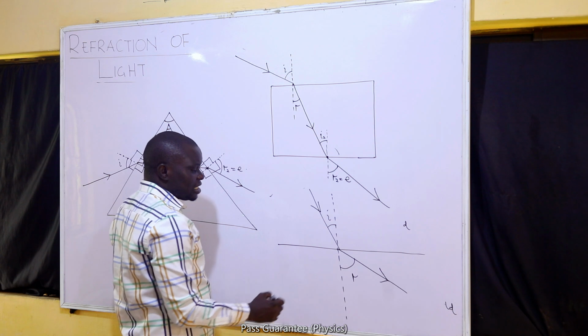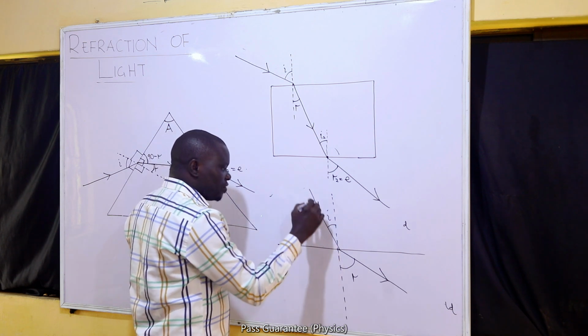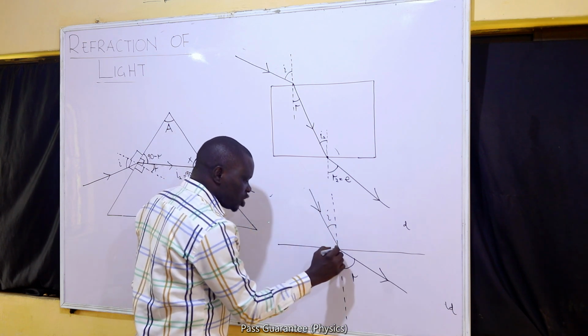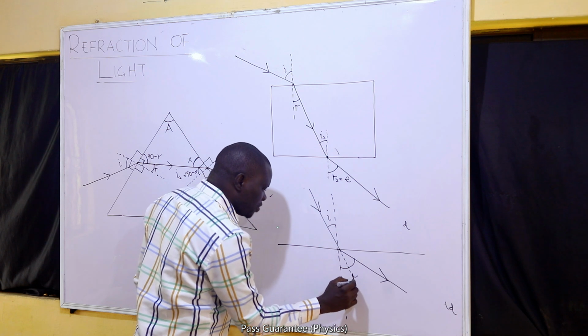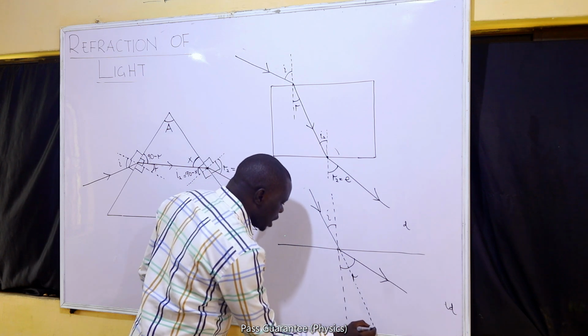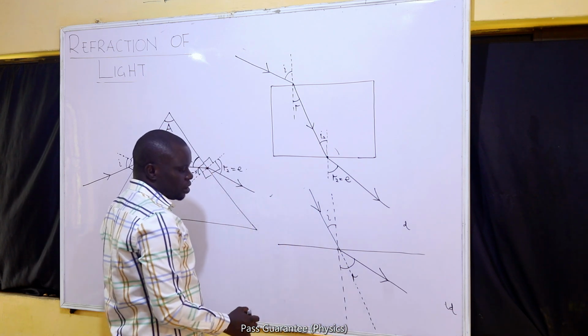If that is the case, let me show the line of deviation. The line of deviation is the extension of the incident ray. This time, the line of deviation is coursing through our refracted angle.